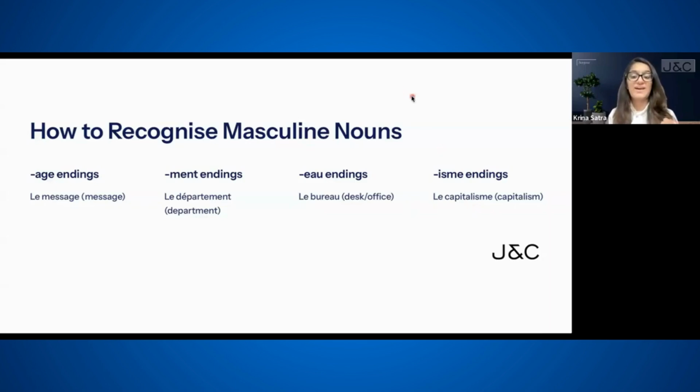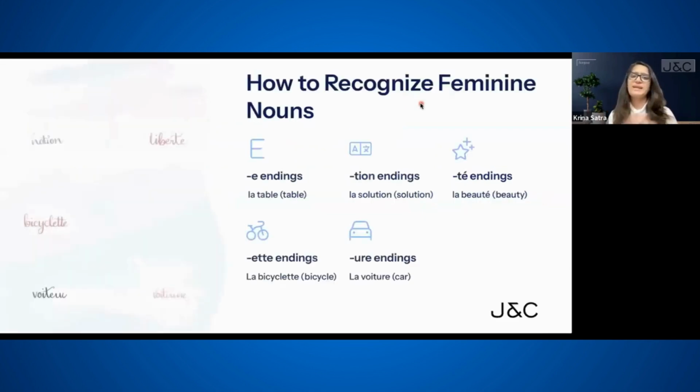Très bien. So, these were the rules to identify a masculine noun. Now, let's learn how to identify or recognize a feminine noun. The first, the most common, which everyone knows about is, if a noun is ending with an E, it is feminine. Now this rule works 99% of the time. There are exceptions to it as well.